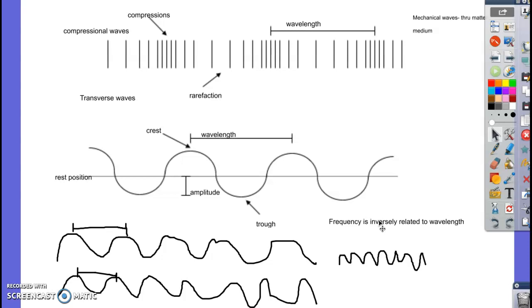Now, compressional waves, which are like sound waves, where the matter vibrates, will obviously vibrate better if the atoms are right next to each other, and therefore they can pass those vibrations faster. So they actually go fastest in solids, then in liquids, and slowest in gases. And they don't go in a vacuum at all.